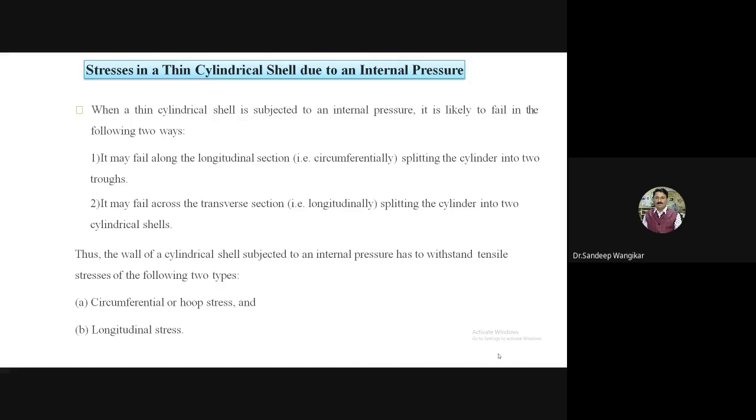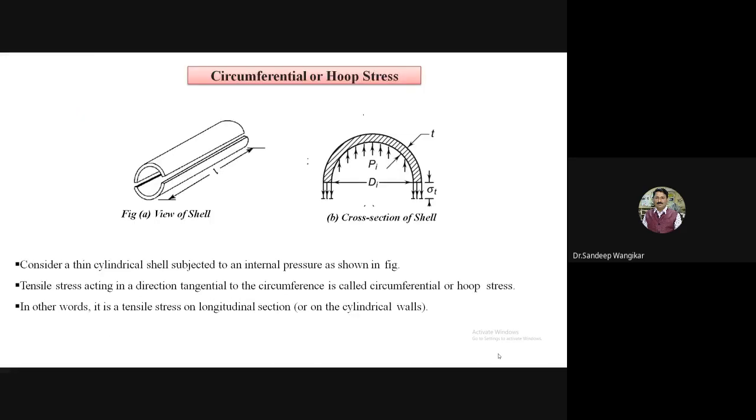Based on these failure criteria, when the wall of the cylindrical shell is subjected to internal pressure, it has to withstand tensile stresses of two types: circumferential or hoop stress, and longitudinal stress. So any thin cylindrical shell subjected to internal pressure has to withstand the circumferential stress, also called hoop stress, and the longitudinal stress. Okay, let us go one by one.